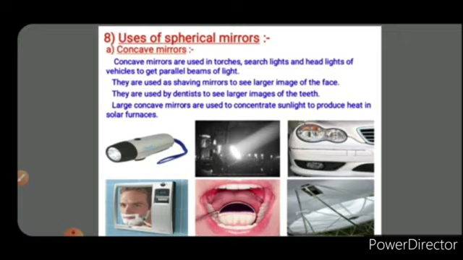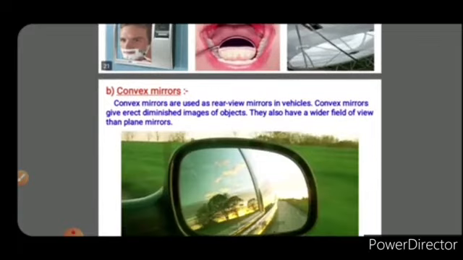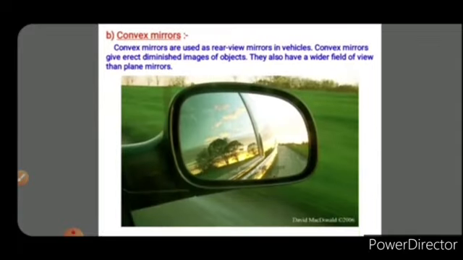Large concave mirrors are also used to concentrate sunlight. So they are used in solar furnaces so that a large amount of heat can be produced. So these are the various fields in which concave mirrors are used. The pictures are given showing the uses of concave mirrors.